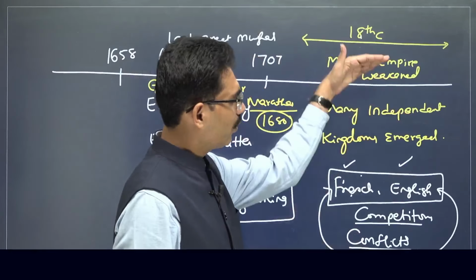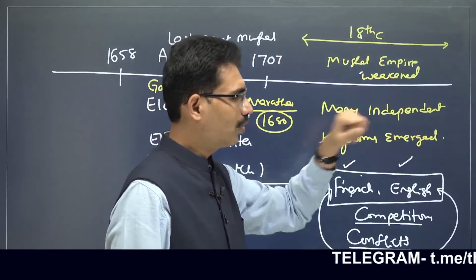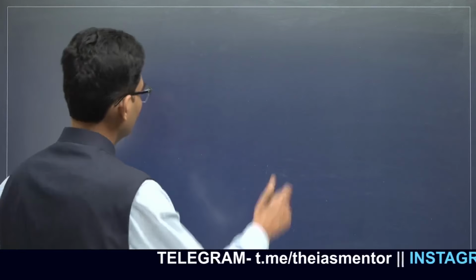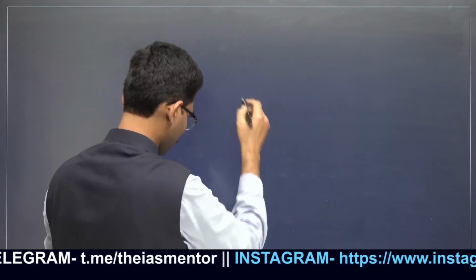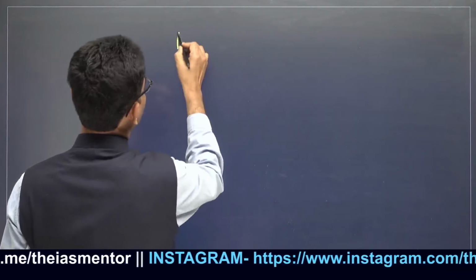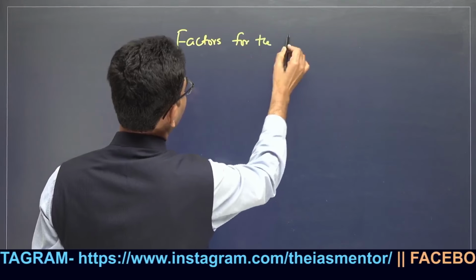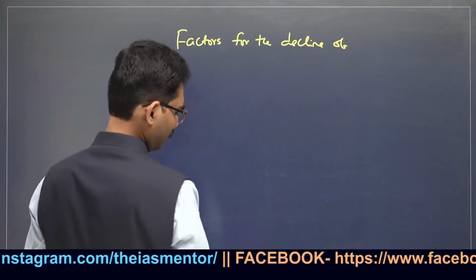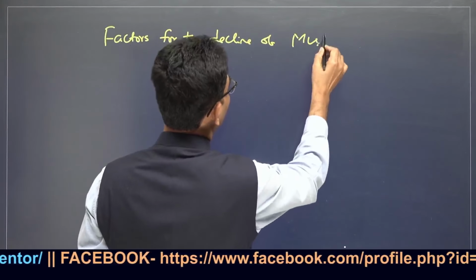Let us see what the causes are for the Mughal Empire's decline and who the independent kingdoms are. Factors for the decline of the Mughal Empire.